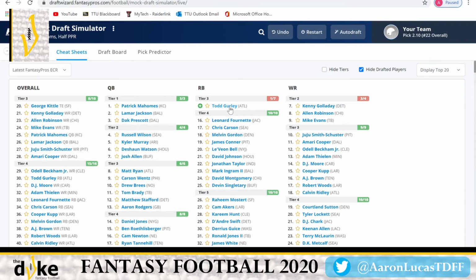We'll see what's available. I'm not comfortable taking Todd Gurley in the 2nd round, even though we're on the back end. We know that we're going to get another pick here in the 3rd. So any of these running backs should probably be there. We should be able to get one. So I feel like this is a reach.